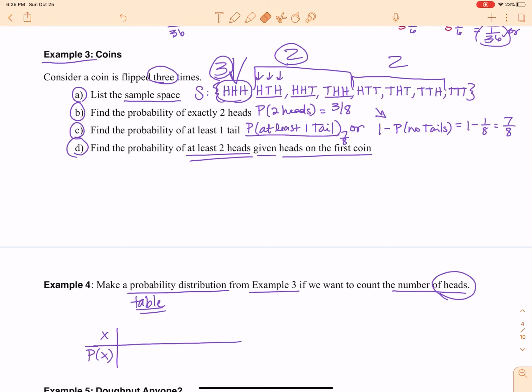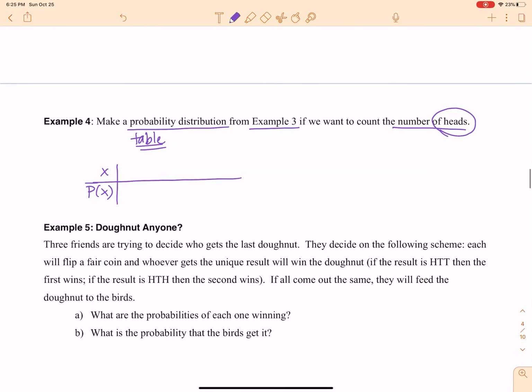I'm out of control. I know, that's a shocker. And then here, there are no heads. 0, 1, 2, and 3. That is what goes up here. These are our possible outcomes. And then the probabilities of each of those will go down here. That's what your probability distribution will look like.